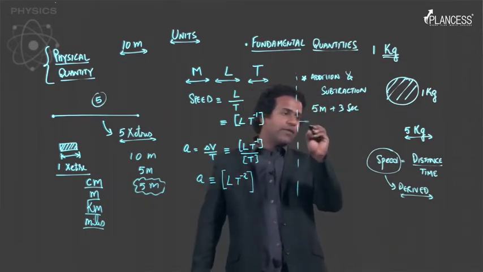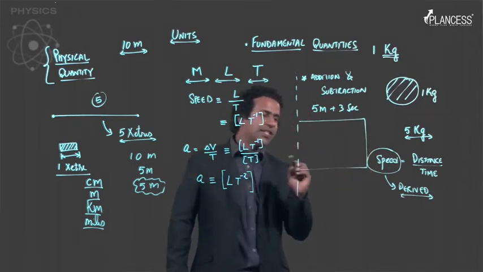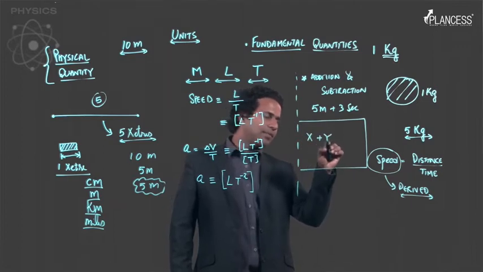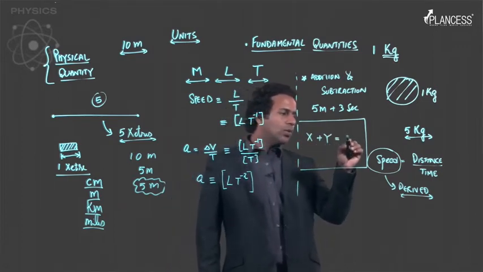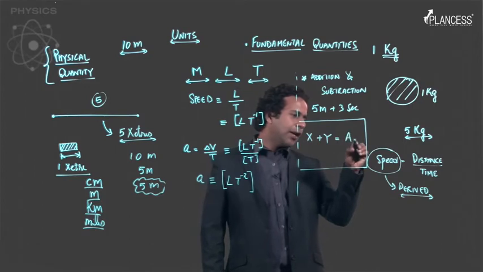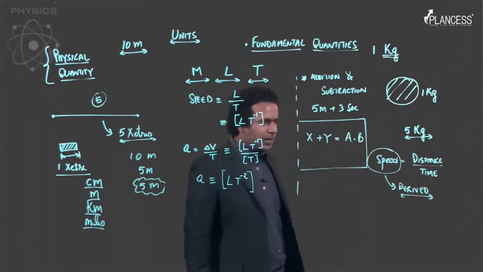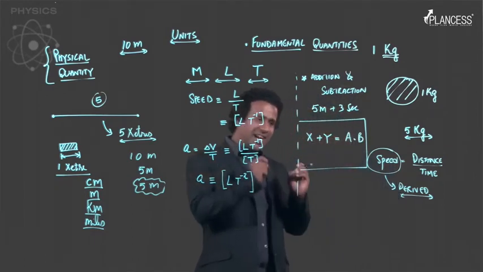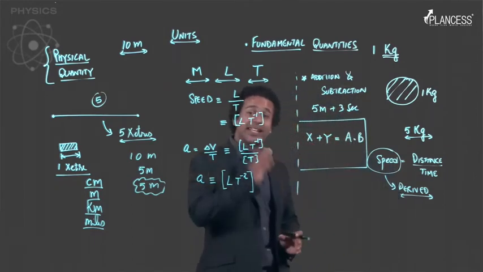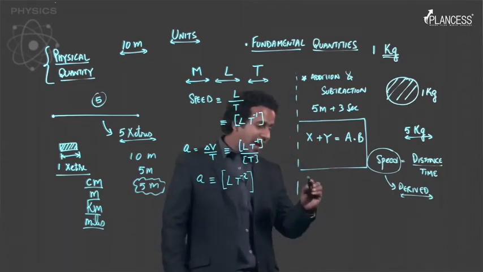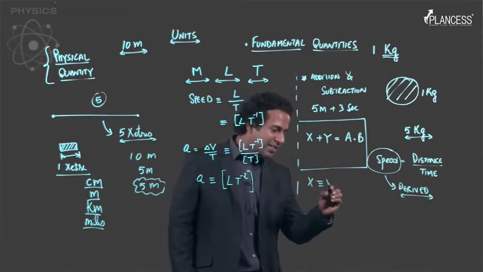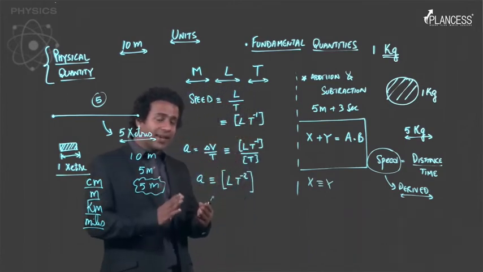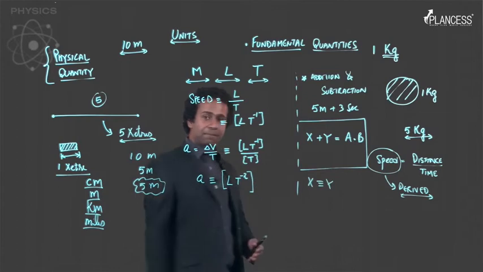To give you an example, let me write an equation. Let's say x plus y is equal to a into b. This is any general equation, but just by looking at it, what I can certainly say is that x must have the same dimension as y, because then and only then can I add x to y.